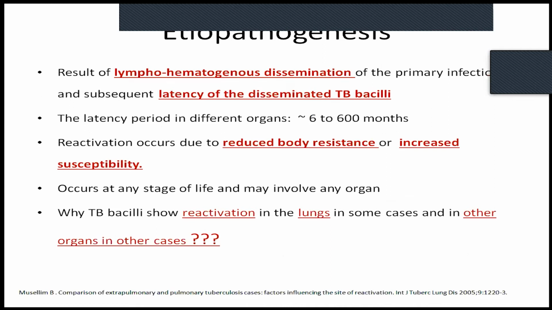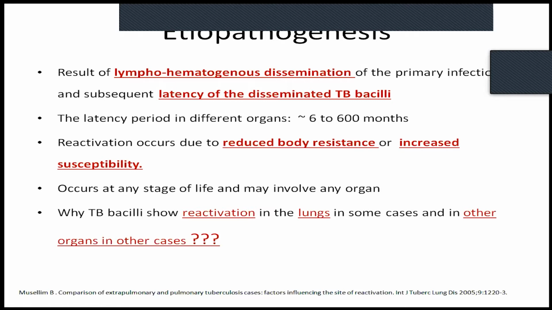Now, etiopathogenesis: it is in general the same for extrapulmonary tuberculosis, including rare forms. As we are aware, EPTB is the result of lymphohematogenous dissemination of the primary TB infection, and subsequent latency of those disseminated TB bacilli is responsible when that happens. The latency period in different organs is different, and it is up to 6 months to 50 years.